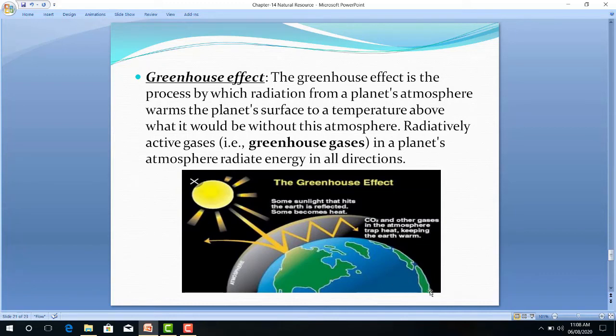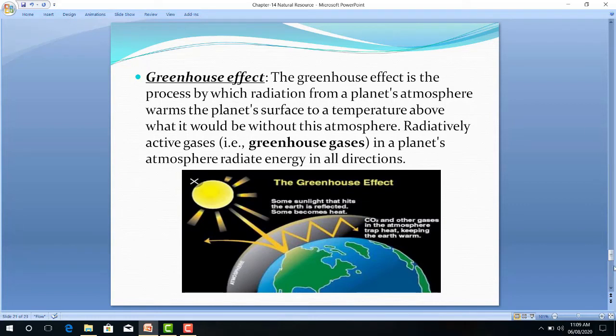Greenhouse gases prevent the escape of heat from the atmosphere, which increases the temperature of earth, leading to global warming and climate change. The increased carbon dioxide level in the atmosphere leads to global warming.